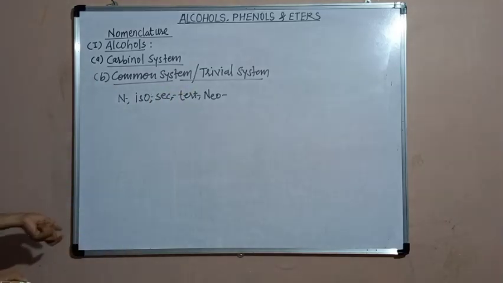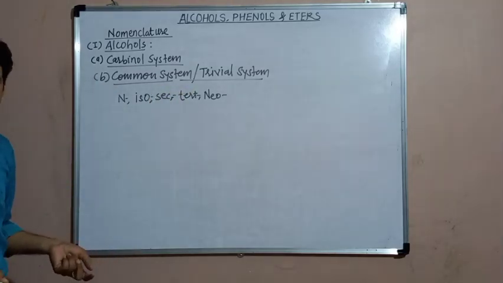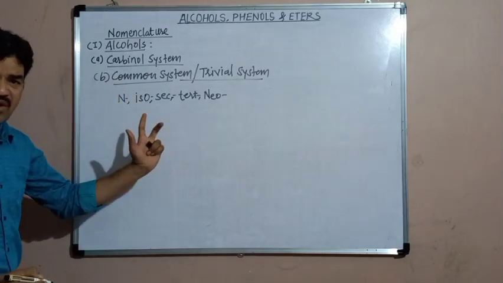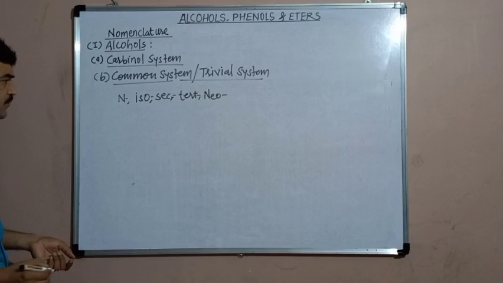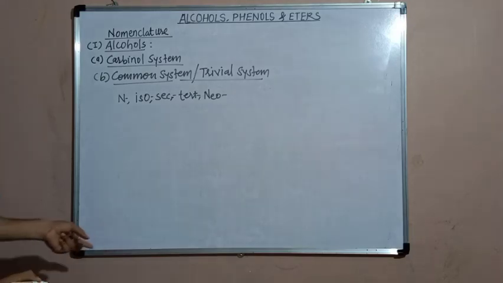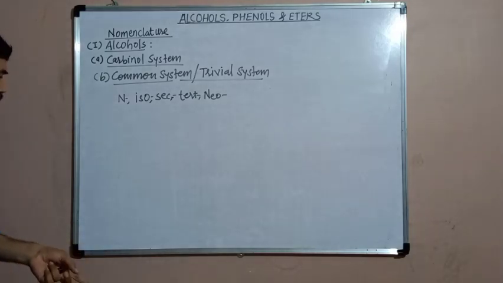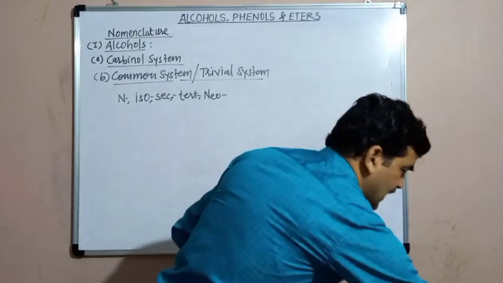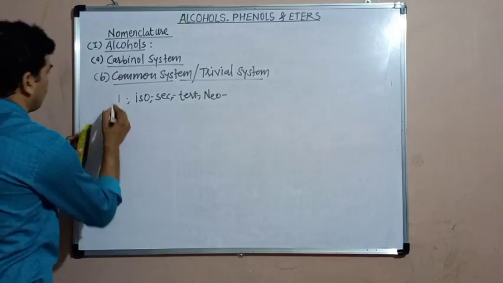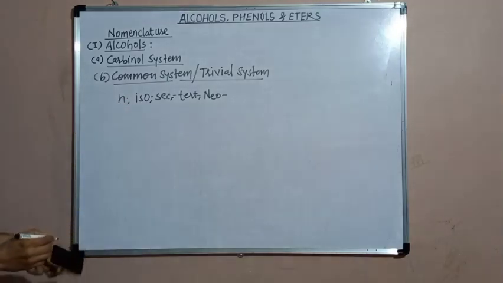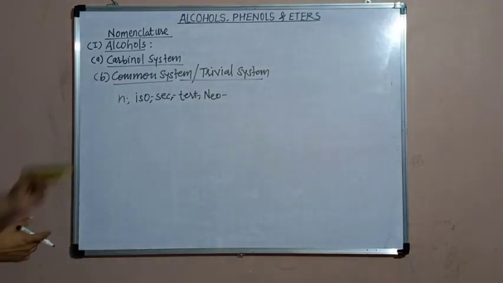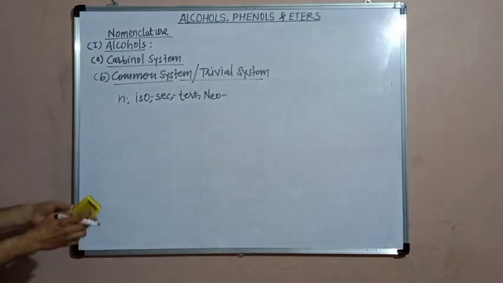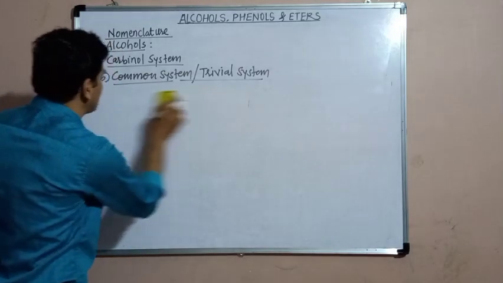The common names of alcohols are obtained just by writing the name of the alkyl group, the hydrocarbon chain, followed by the word alcohol. And to indicate the isomerism in that alcohol, suitable prefixes such as normal, iso, secondary, tertiary and neo are used.